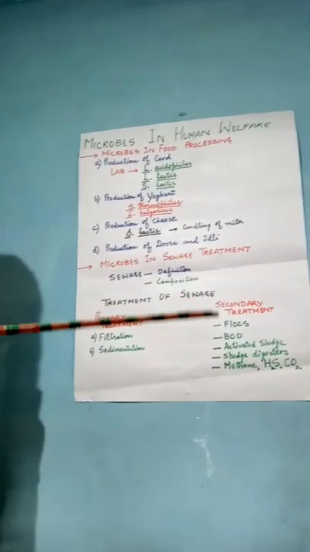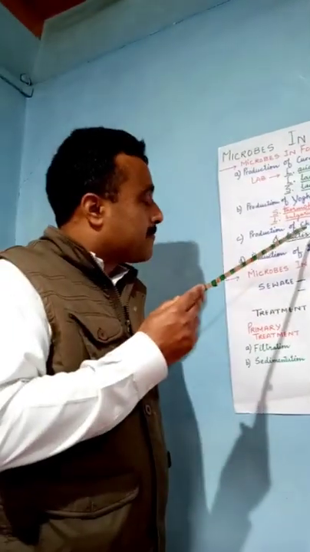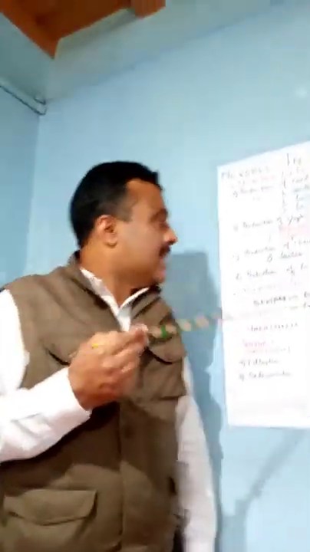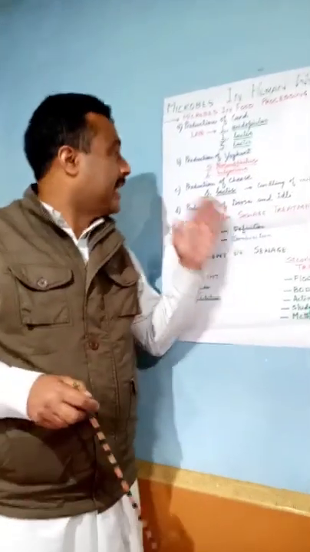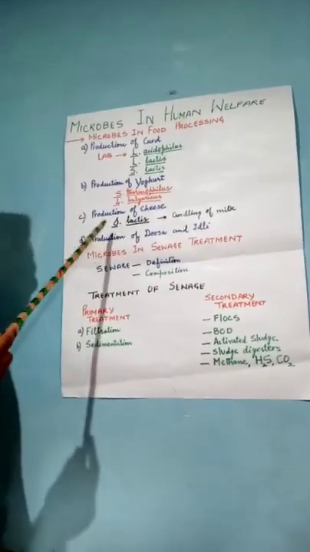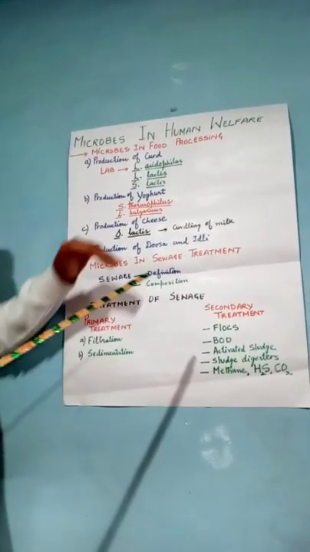Cheese is a nutritive product made through the process of curdling and ripening of milk. The curdling of the milk is done with the help of lactase.